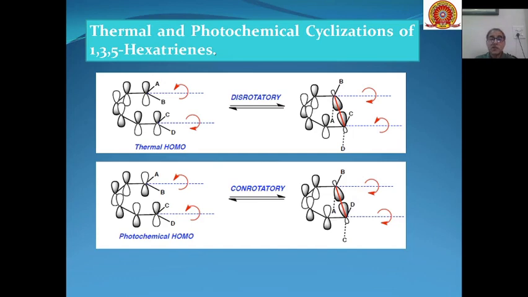And these are the different thermal and photochemical conversions. If there is a thermal reaction, the highest occupied orbital undergoes disrotatory motion, then the product will be formed. Similarly, if it is a photochemical HOMO, then conrotatory motion will lead to the formation of the product. In case of 1,3,5-hexatrienes, sorry.